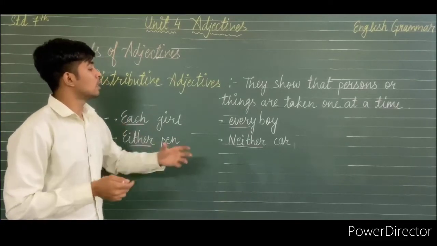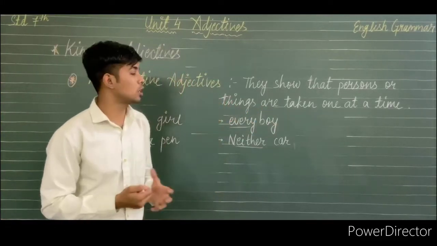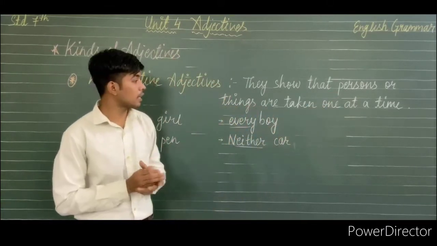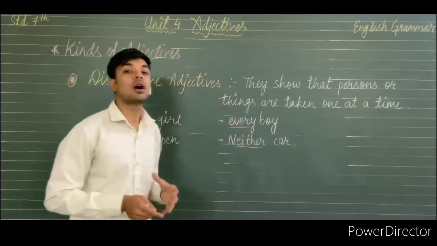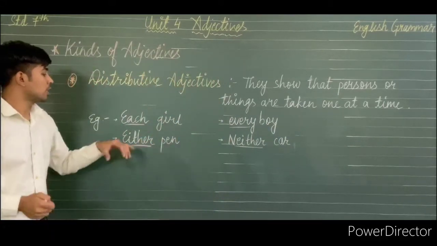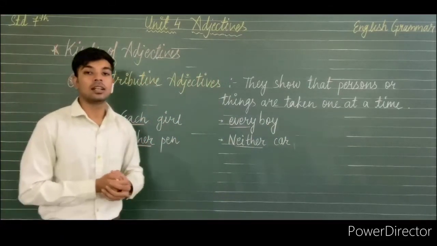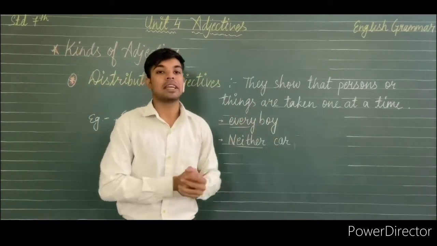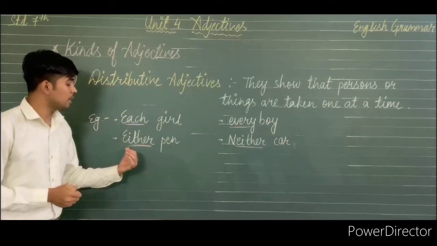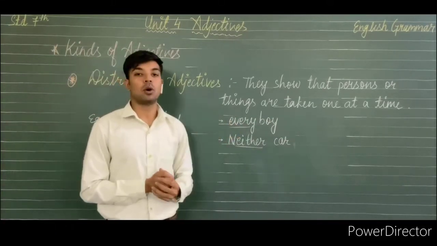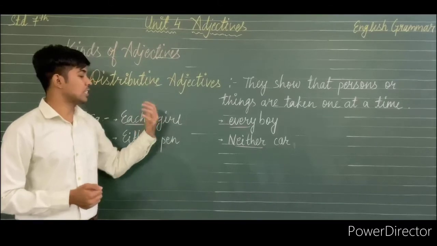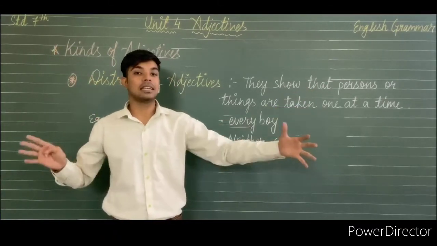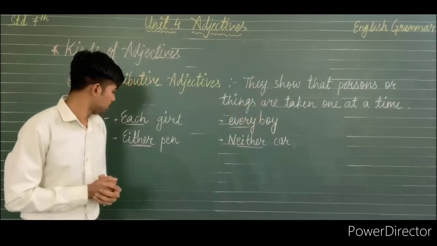They are used for persons or things to talk about one at a time. Means if we are saying each girl, we are pointing out different girls, but one at a time, each girl. Then the next is every boy. Here it is working same as each girl, but every is taken together. Every boy means in a group, every boy is included.